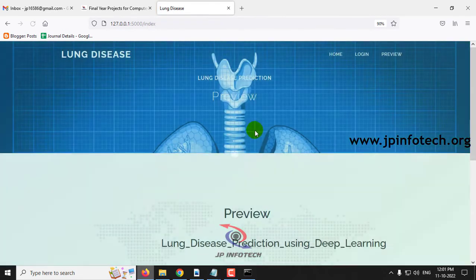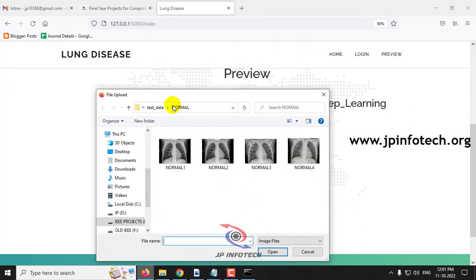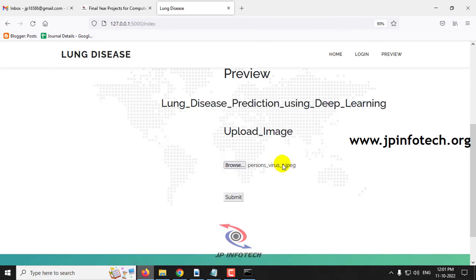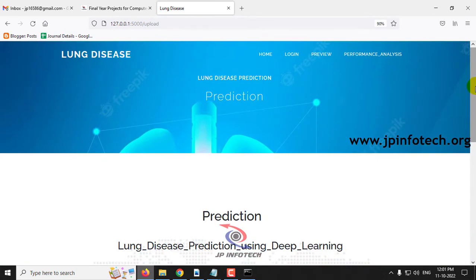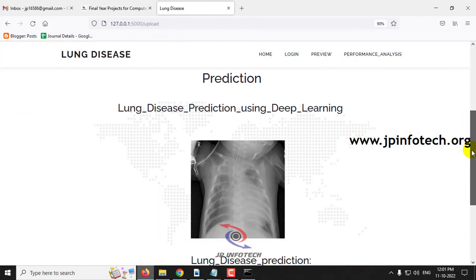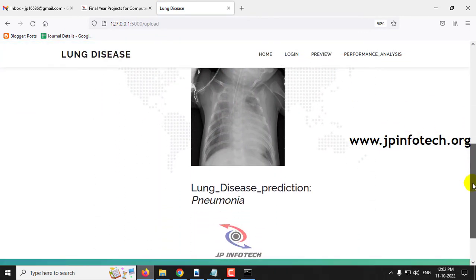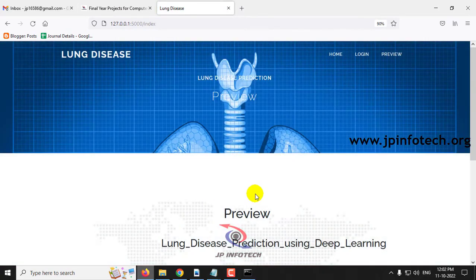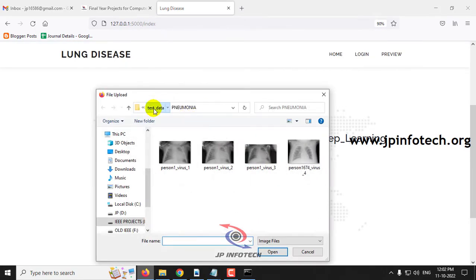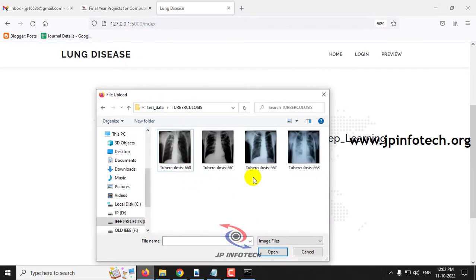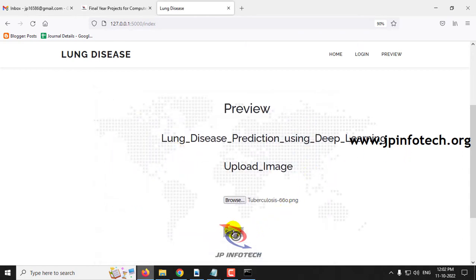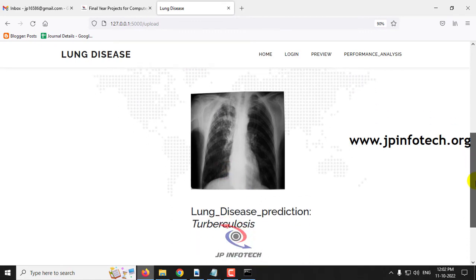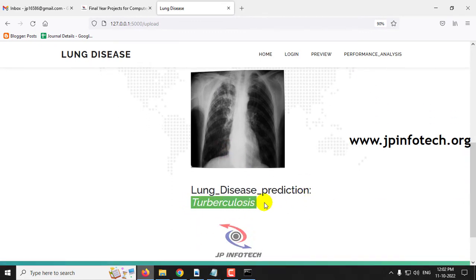Let me go to the preview part again, click the browse button, and select a pneumonia X-ray image and then click submit. Now you can see the prediction result with the image that we have given, and the predicted result is pneumonia. Let me go to the preview part again, and now let me upload a case from tuberculosis, select any of the images and then click submit. Now you can see the image that we have uploaded, and the predicted result is tuberculosis.